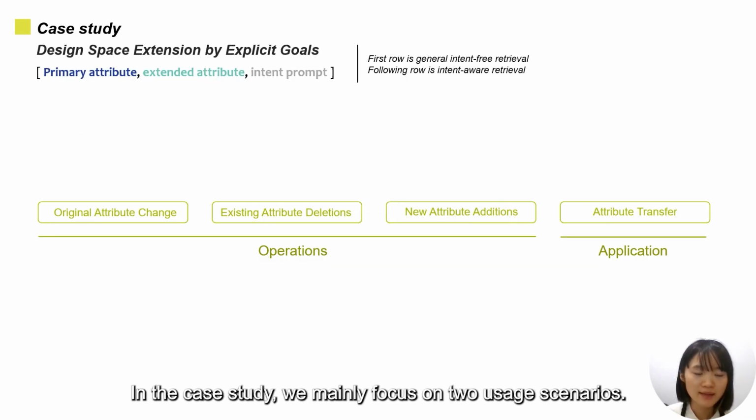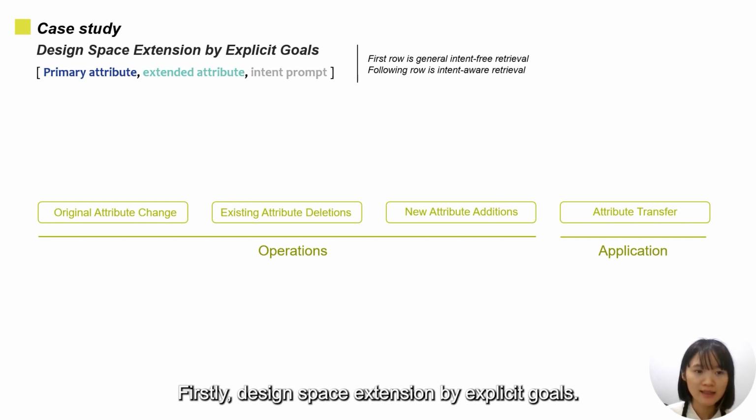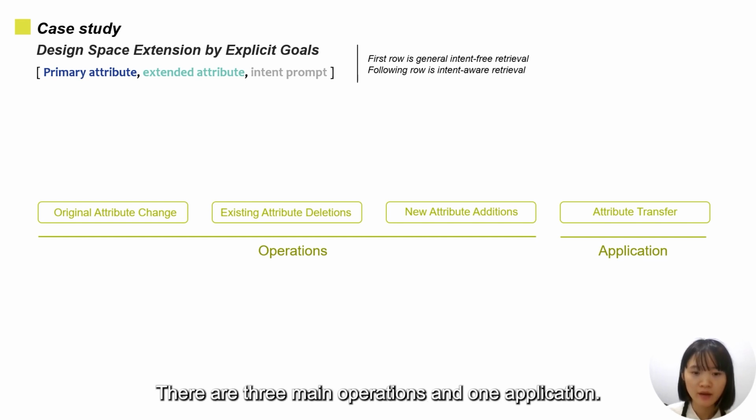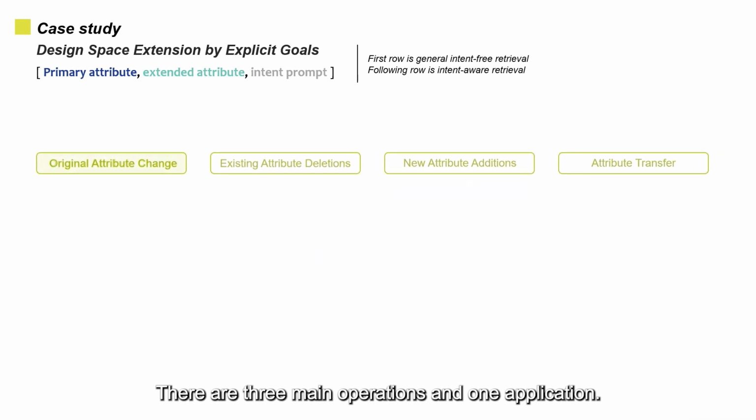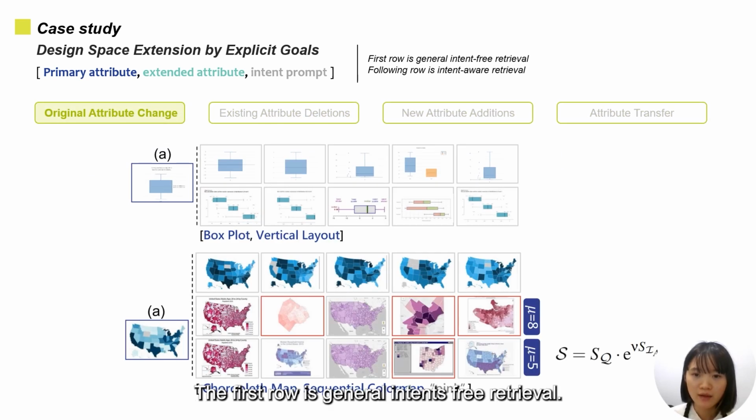In the case study, we mainly focus on two usage scenarios. Firstly is design space extension by explicit goals. There are 3 main operations and 1 application. The first one is general intent-free retrieval. The following one is intent-aware retrieval.